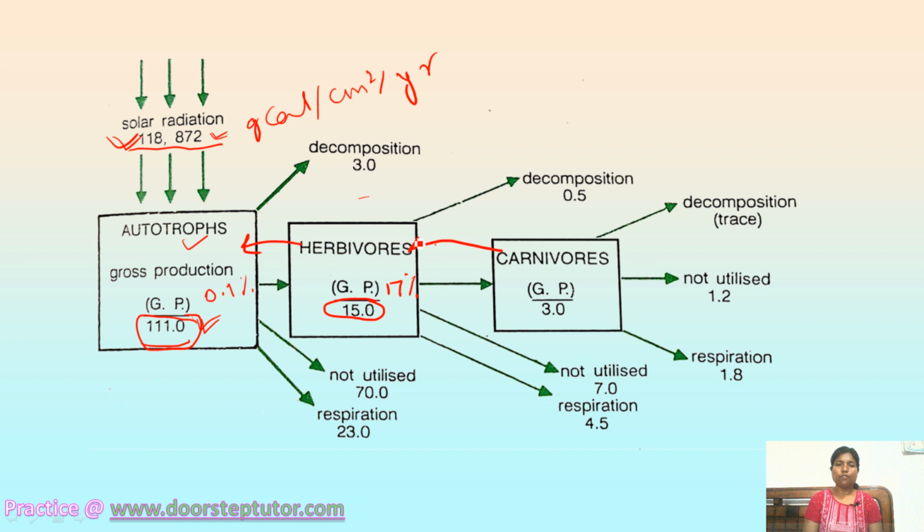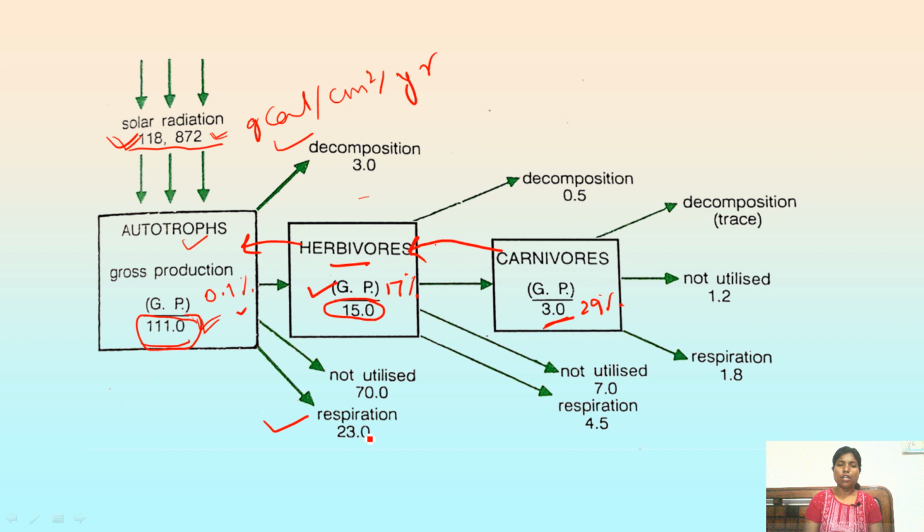This is approximately 29% of the gross production by herbivores, right? So there is reduction in energy. Where is the other energy? This energy is being utilized in respiration, decomposition, and some part is also not being utilized and becomes part of the sediment, right?